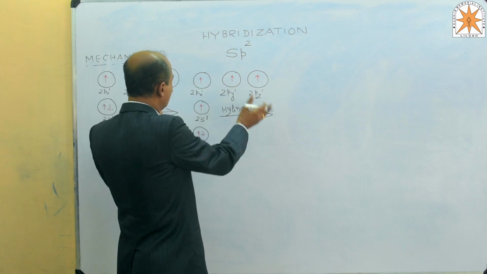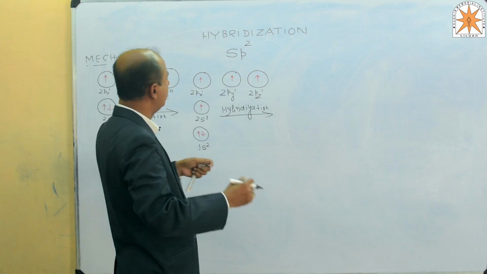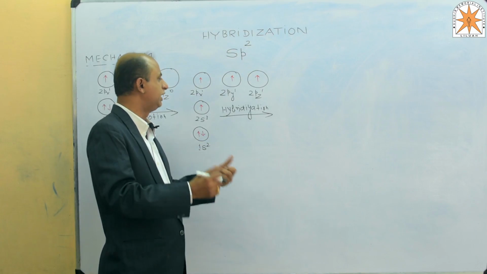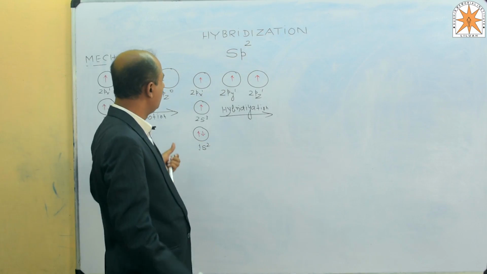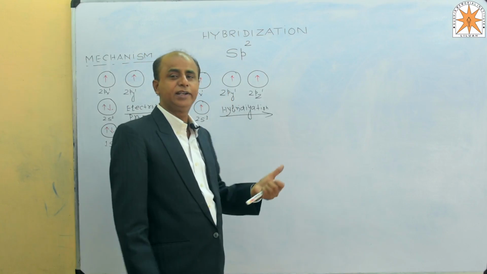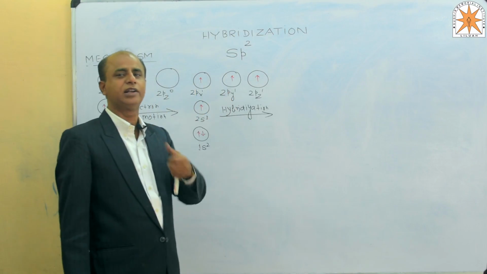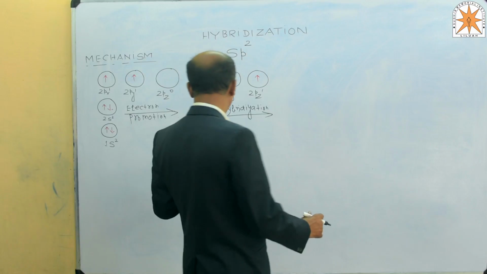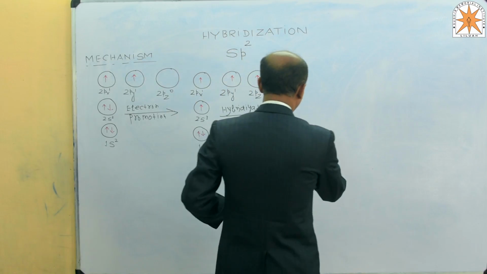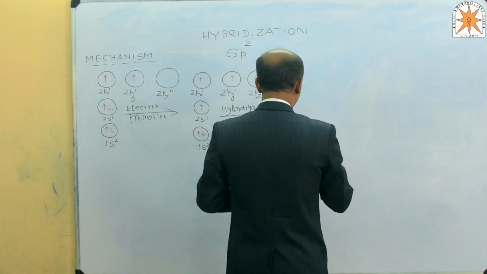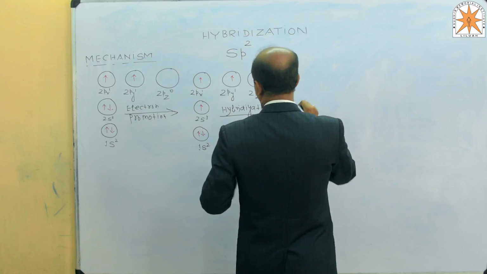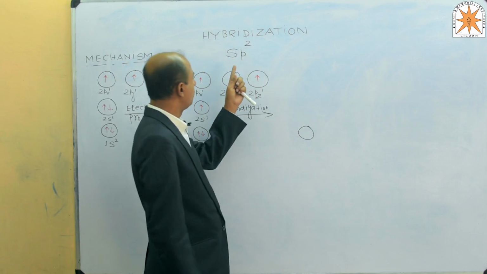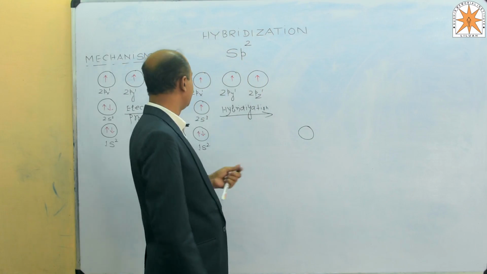These unpaired electron orbitals mix their energy and then redistribute among themselves, leading to the formation of equivalent energy level orbitals. Those orbitals are said to be hybrid orbitals. And 1s2 remains as it is, left unhybridized.